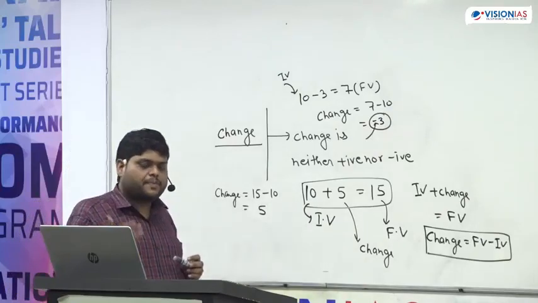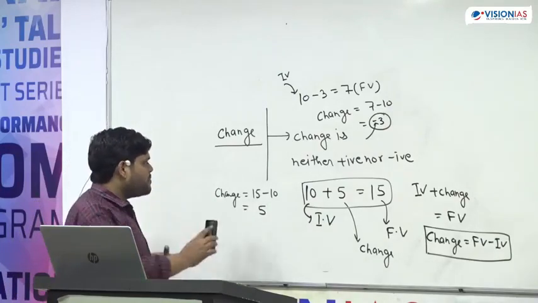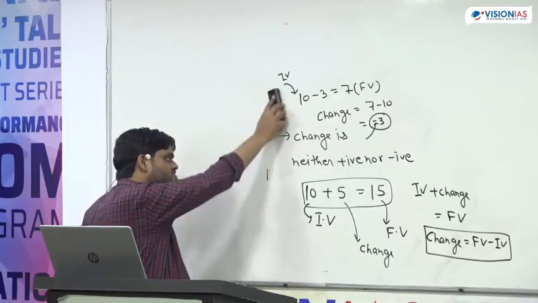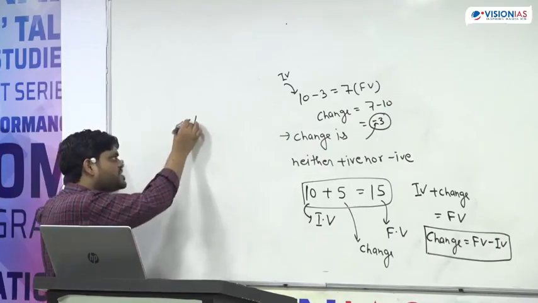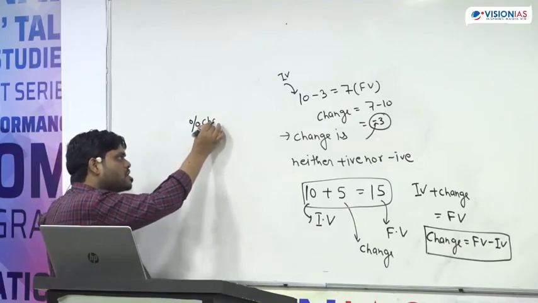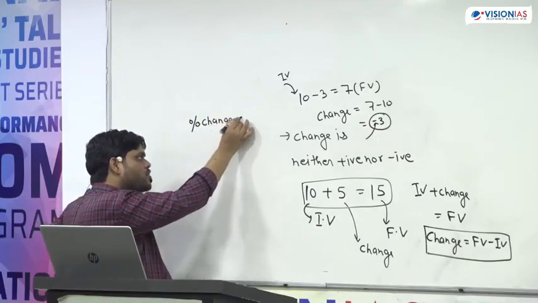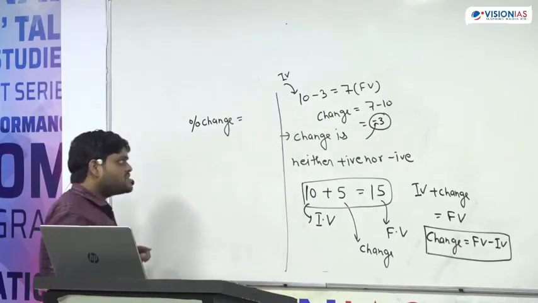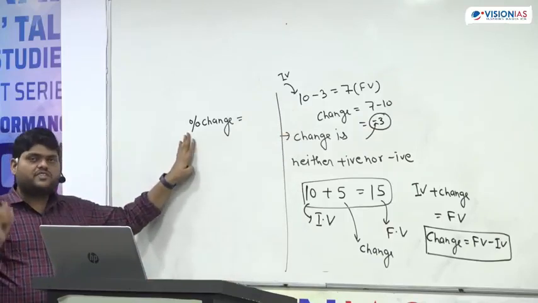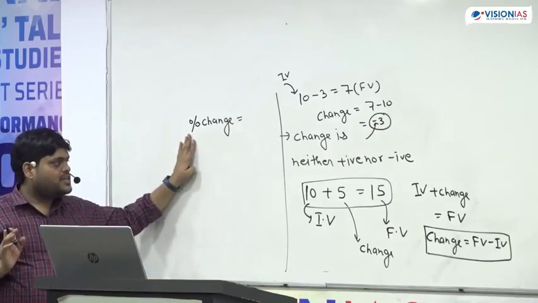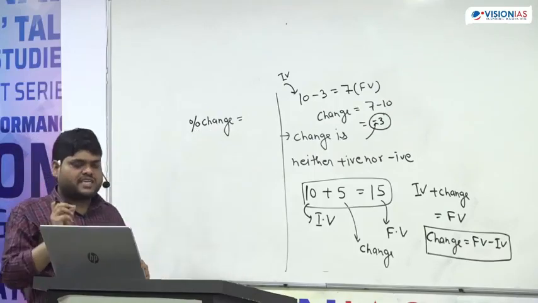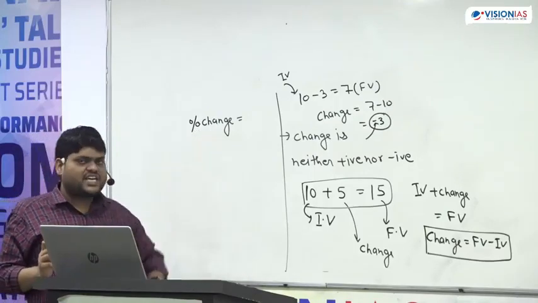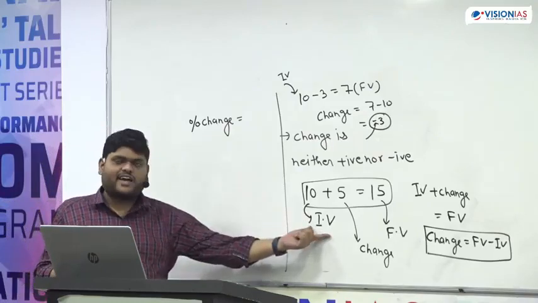Now a concept from which the questions are coming. Now this is the change. Now the concept is percent of change. I told you at the start of the class, the percent is with respect to something. So percent of change is with respect to something, and what is that something here? We are changing with respect to the initial value or not?